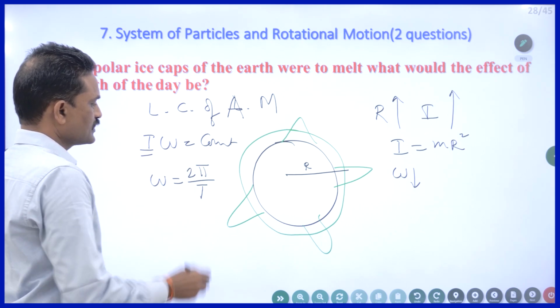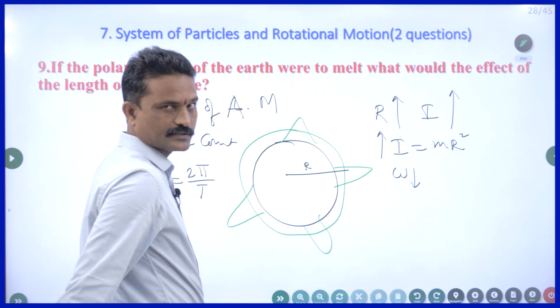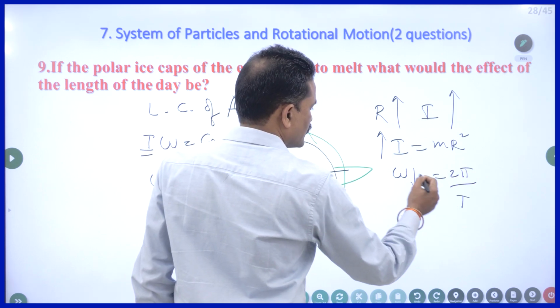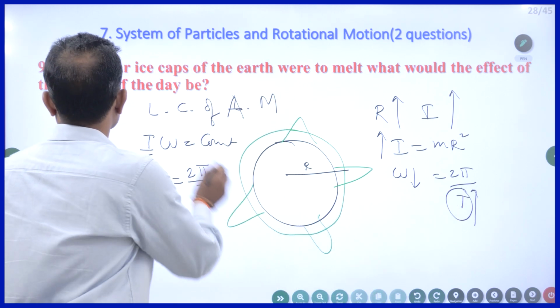You know omega in the pendulum problem, we wrote it as 2 pi by T. So, when I increases, omega decreases. Omega decreases means, omega is equal to 2 pi by T, when this decreases, this increases. Here, what is T? The length of the day.